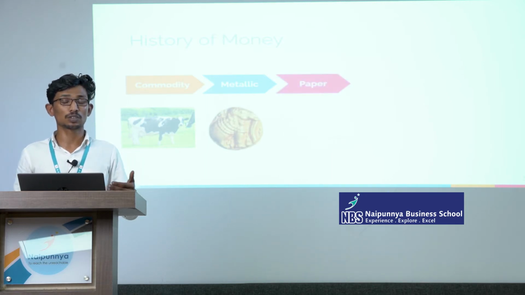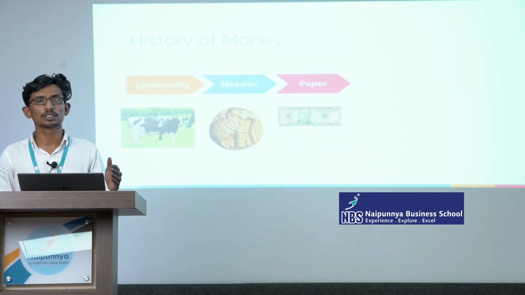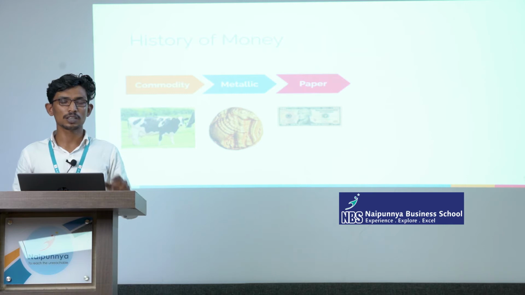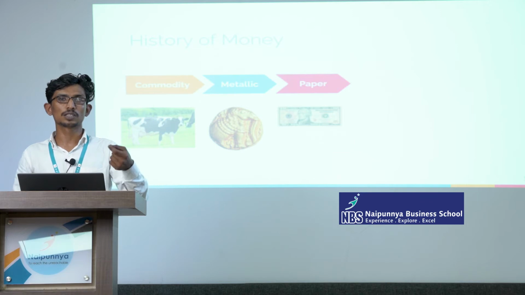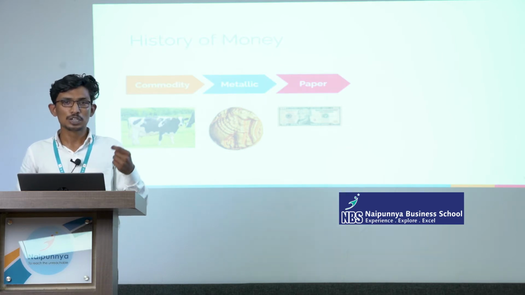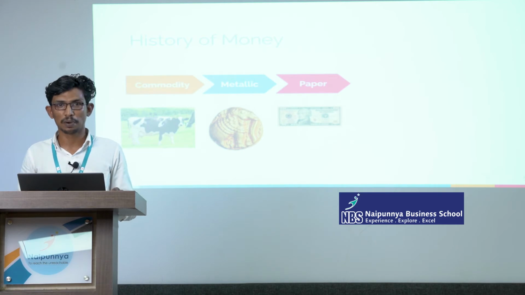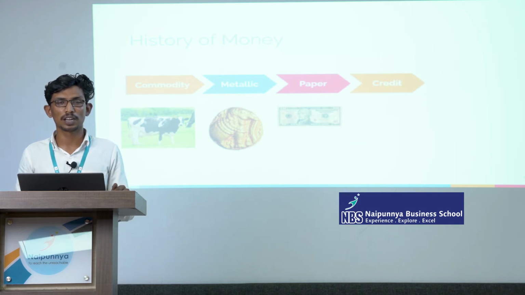In nearly 1000 years of history we have had paper currency. That means we started to print currencies in different formats. This is called fiat money or fiat currency. That means the value of that paper is fixed by some authority. We know that we have a 2000 rupees currency which is printed on paper. If the government says that from tomorrow onwards this is not valid, that currency will become just a paper. So the value of that currency is fixed by some authority, that is called fiat money. So the money we are currently using is fiat money, that is all paper currencies. And as an updated form of this, we started using credit money or bank money.